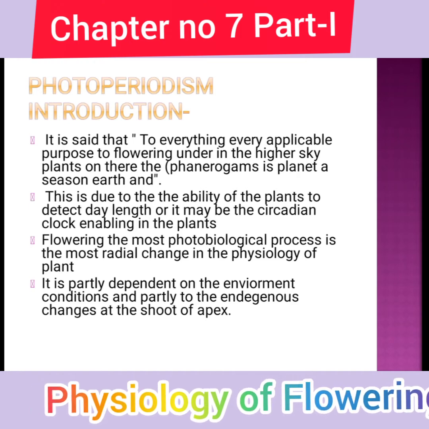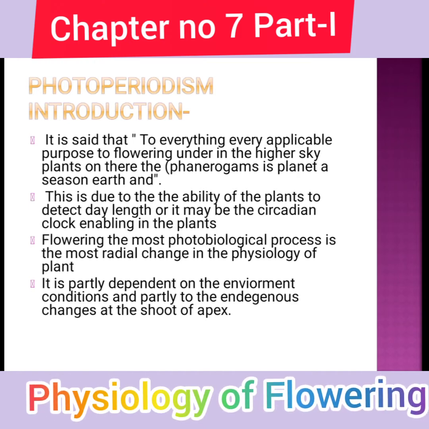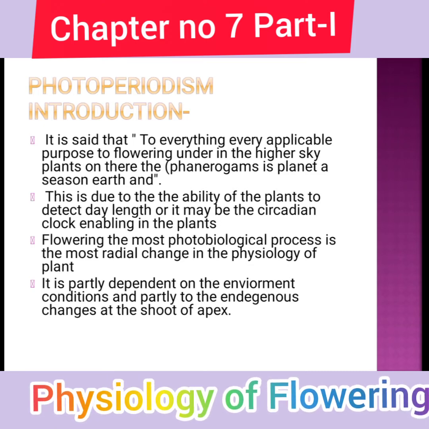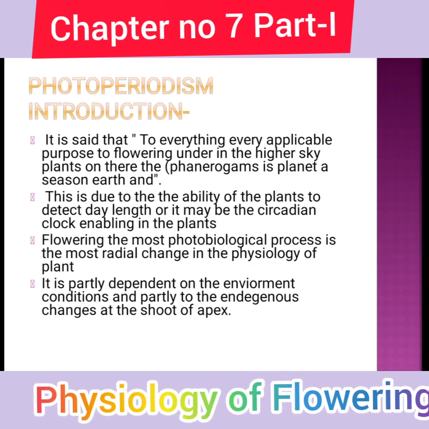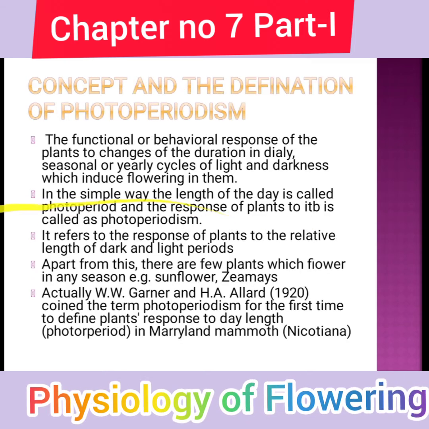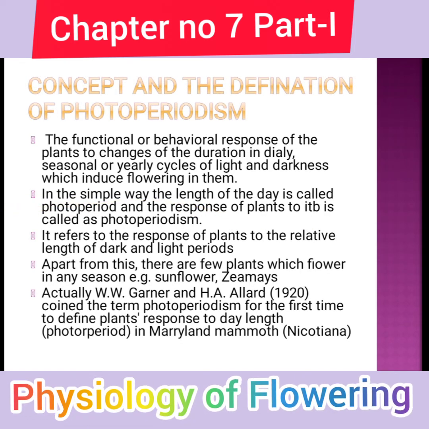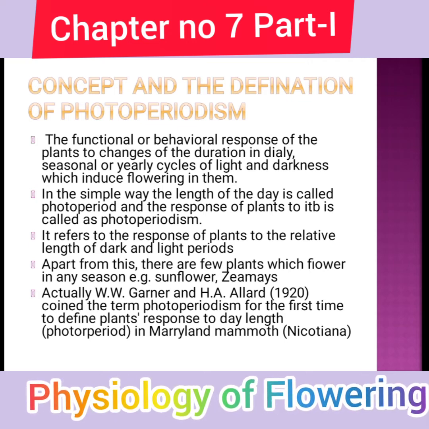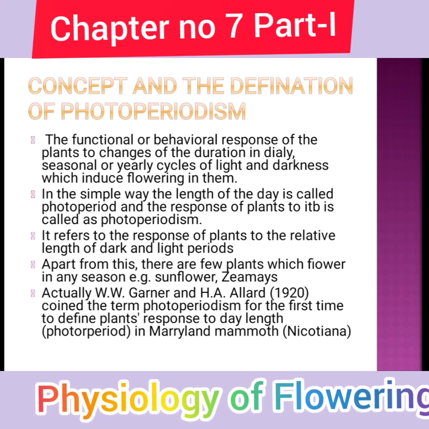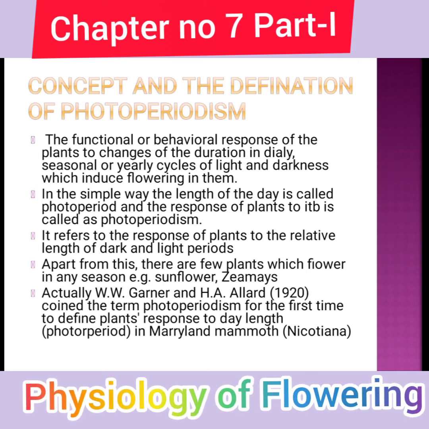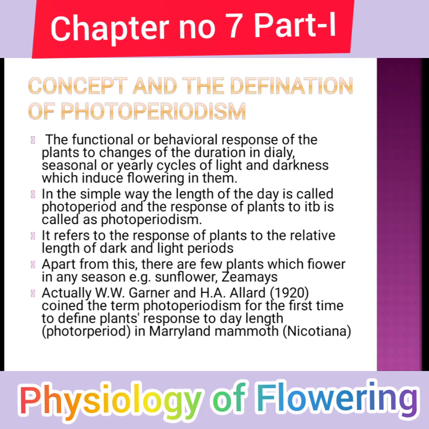That means flowering depends upon the endogenous process, that means inside process. Next, the concept and definition of photoperiodism. I have explained the intro of photoperiodism and where it is used. That is the basic or introductory part.